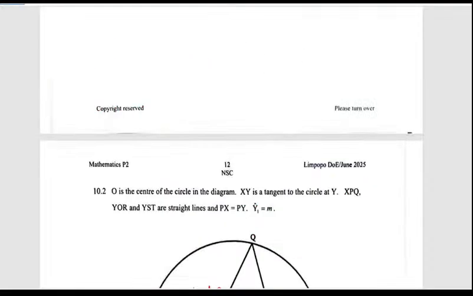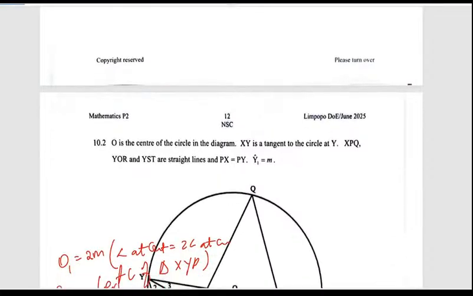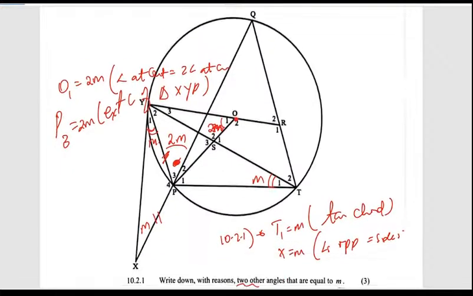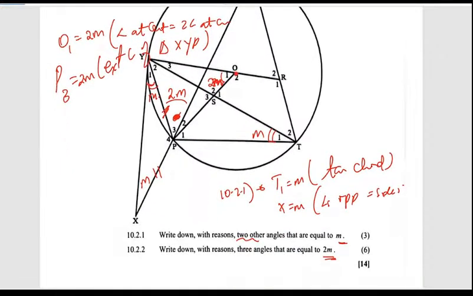Do we have any parallel lines? No, we don't have parallel lines. So we need to look for the last one, which now brings me to the bow tie. It is this and that, angles in the same segment.